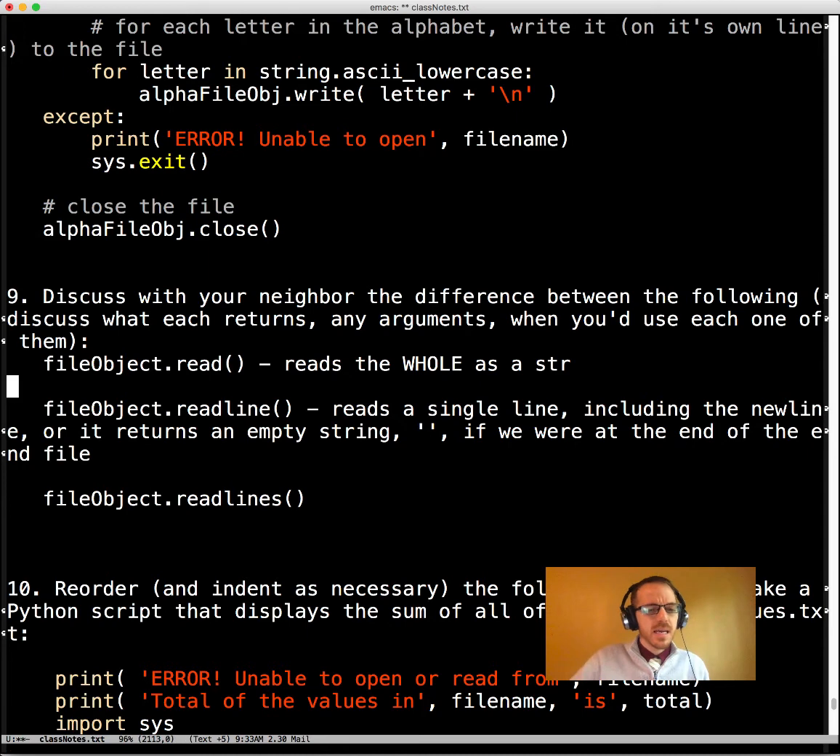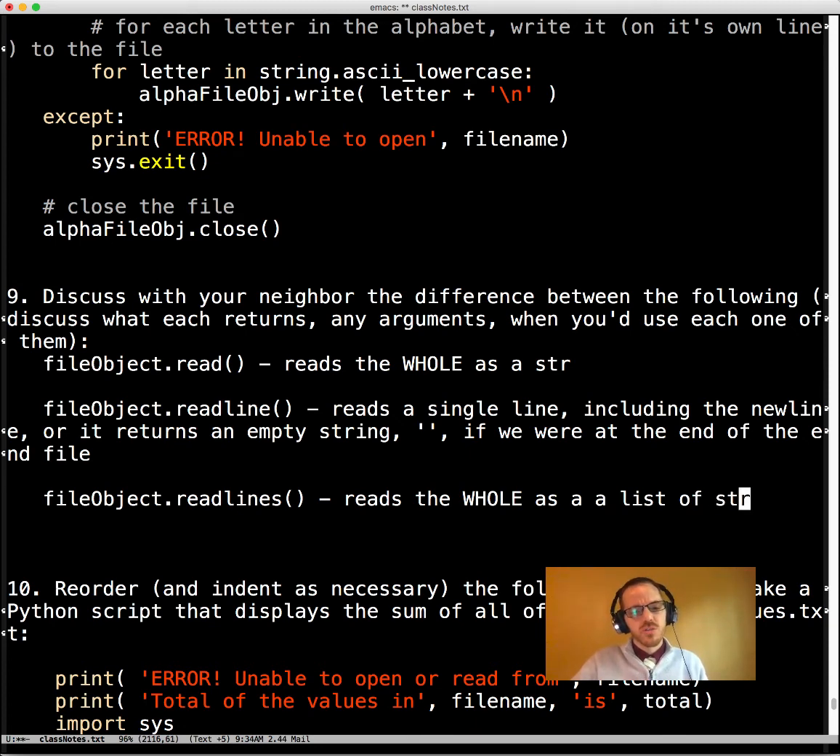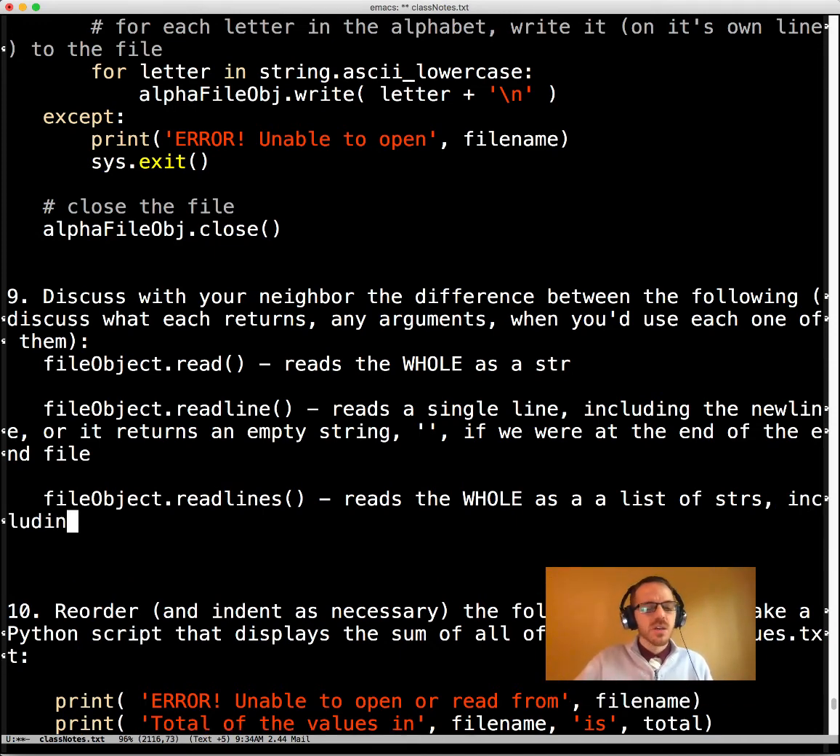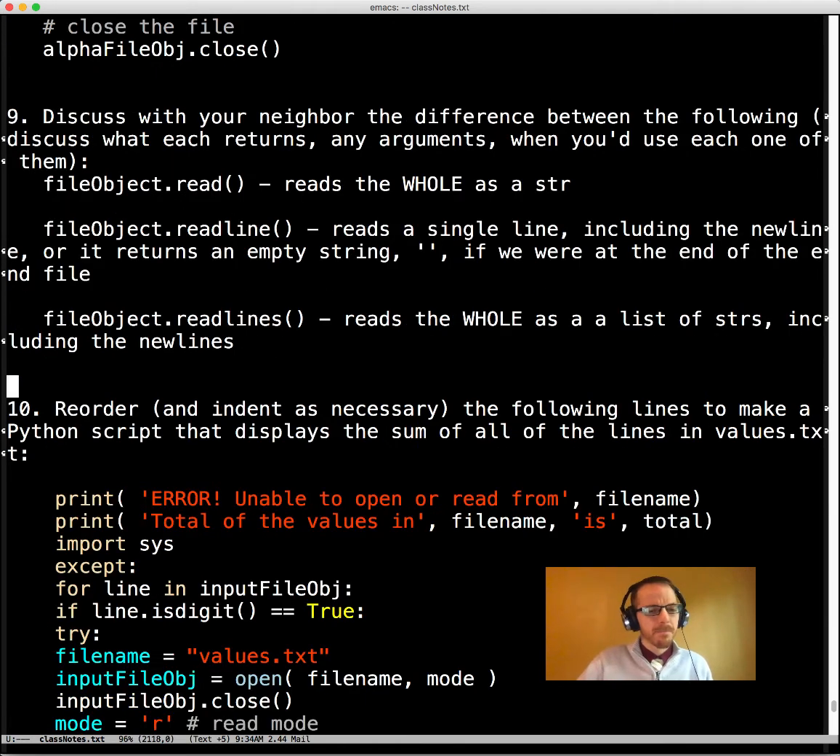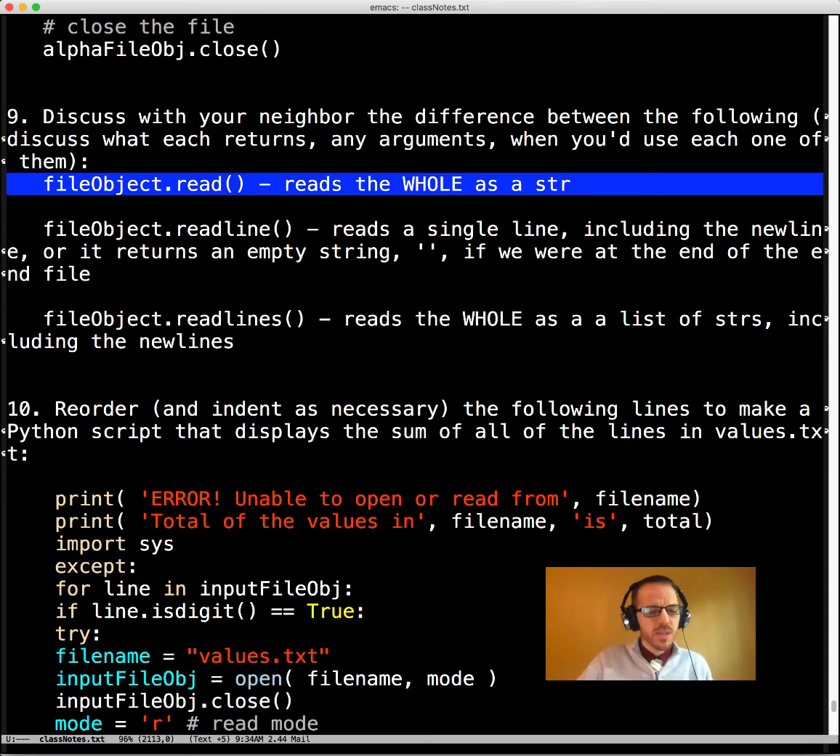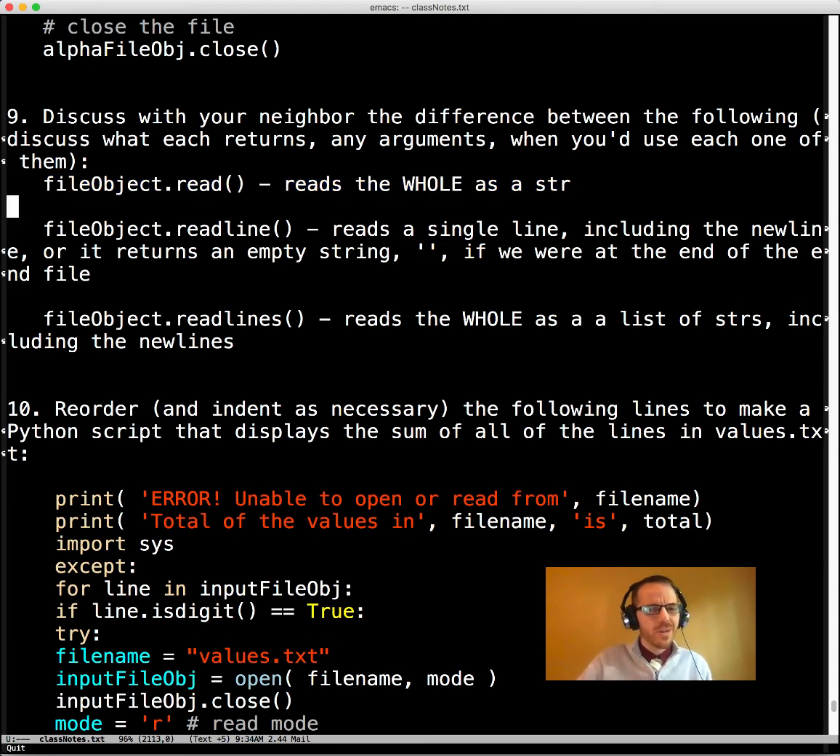Now, readlines says, hey, give me everything, but as a list of strings. So each line is put into the list, and this is also including the new lines for each one. Okay, and so usually, this one, read, will also return an empty string if we're at the end of the file, but usually if we did read, we don't do it again. But maybe the file was empty to begin with, or maybe somebody else called it and we didn't know.